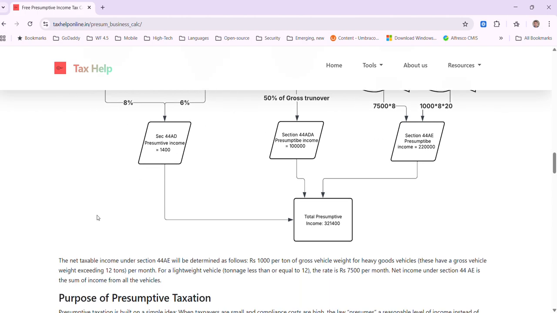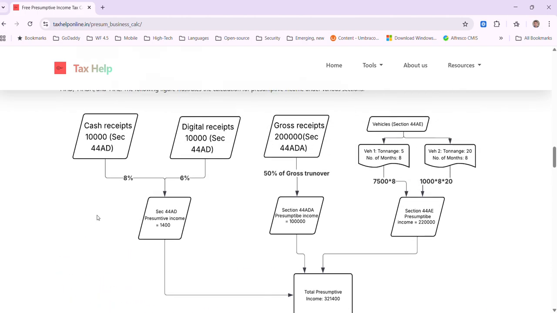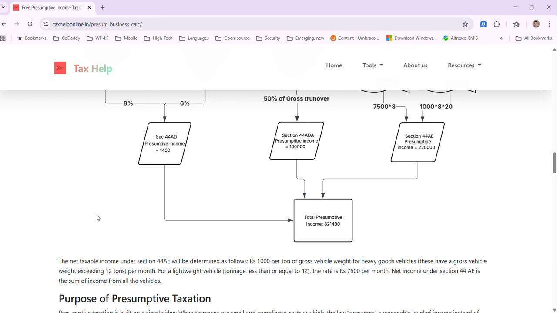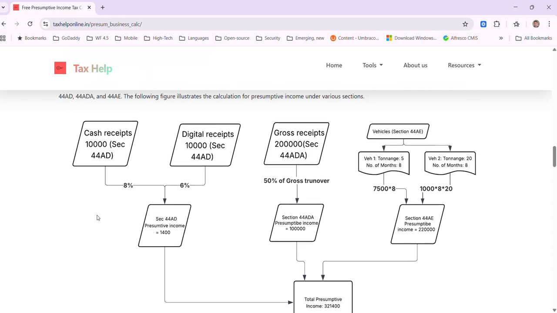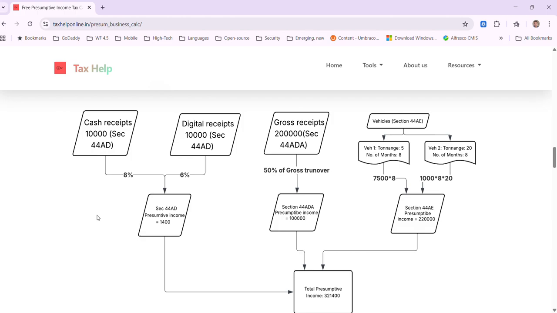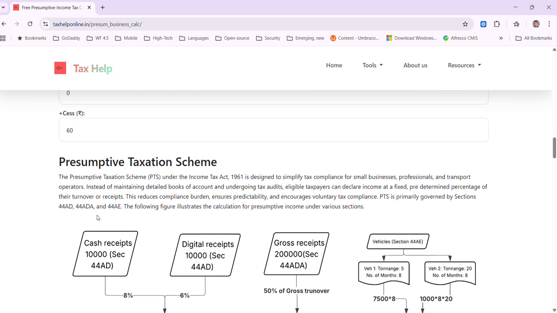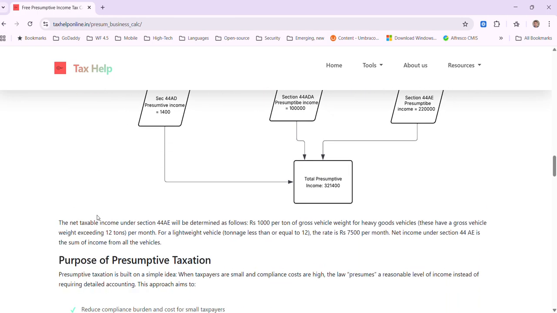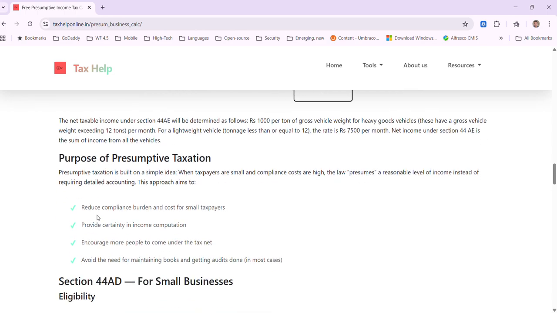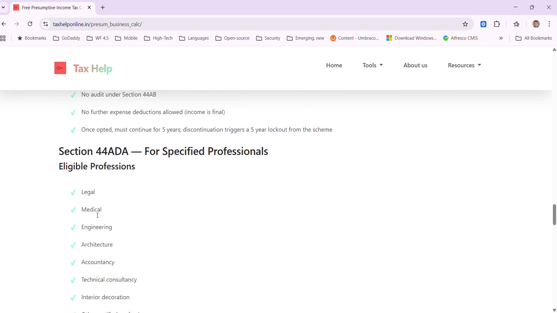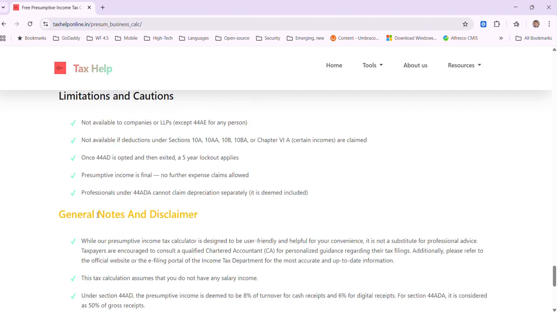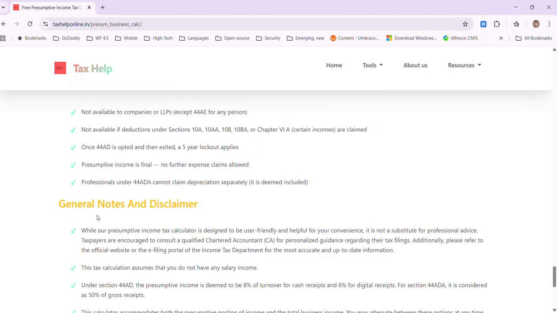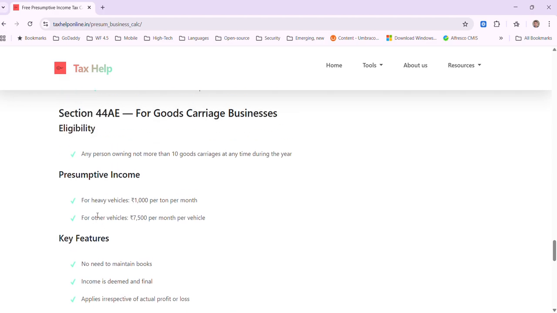This gives a certain understanding of the calculation that is done. So this is a diagram which will effectively describe how the calculation is made, and this is a description of all that is under the provisions. Please note that this is a representative calculation, and it is not a substitute for professional advice.